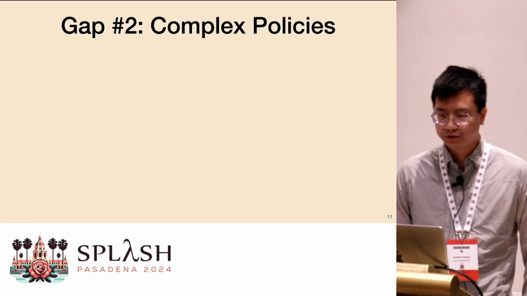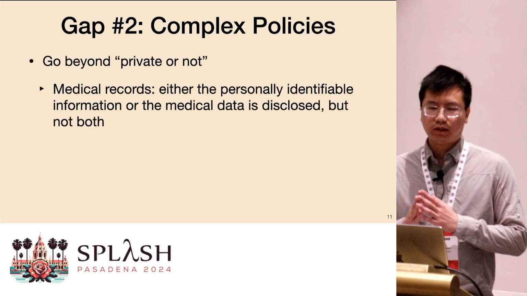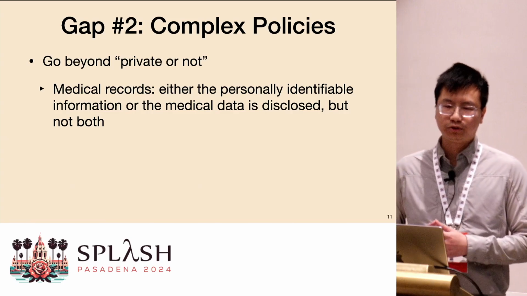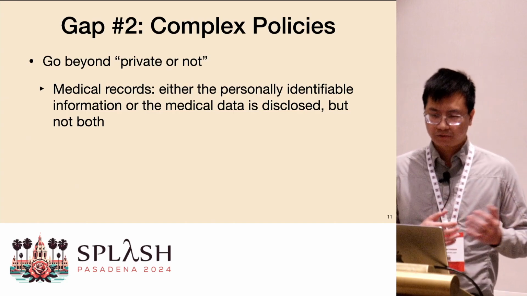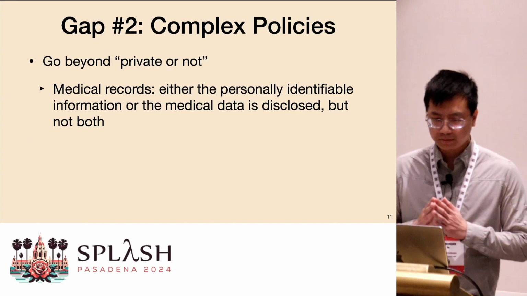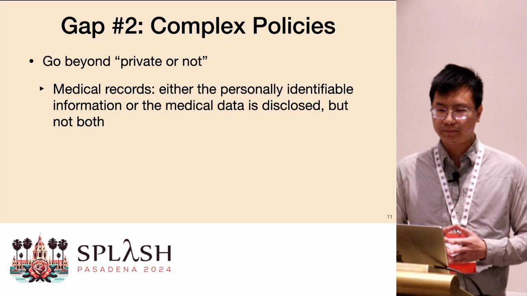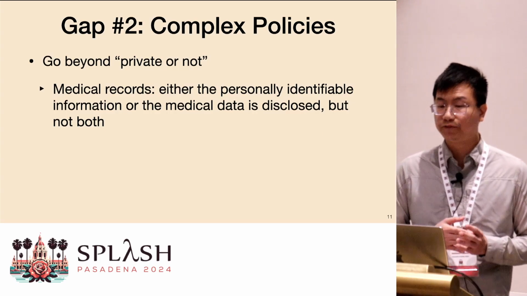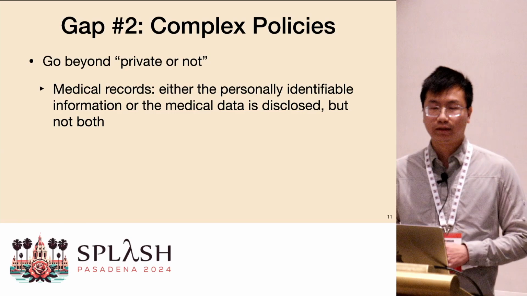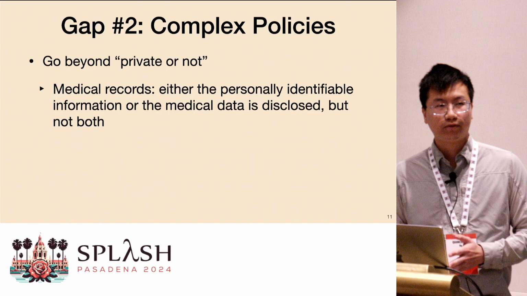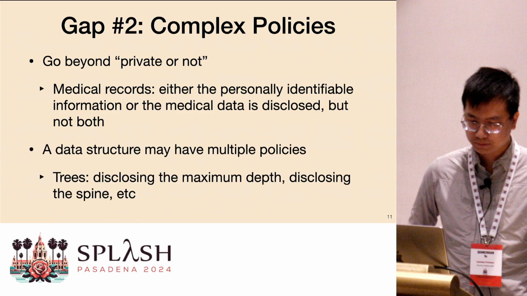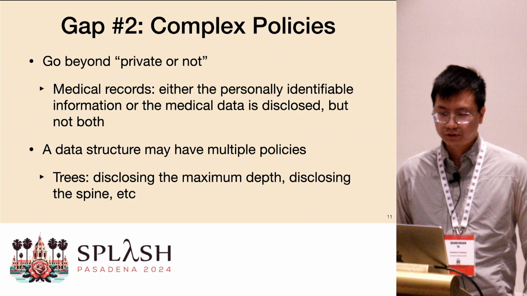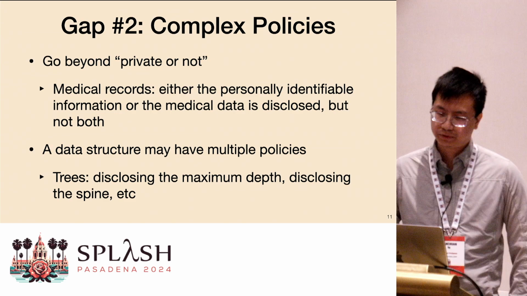And the second challenge is that we also need to support complex policies that go beyond just saying this data is private or not. For example, in the healthcare setting, a policy for a medical record might be that either the personally identifiable information or the medical data is disclosed, but not both. So this is like an either-or policy. And another thing is data structures, like trees, may have multiple policies. I will give some more examples later.